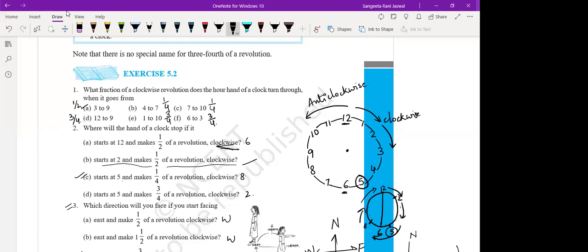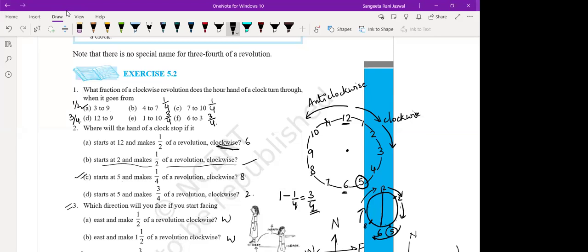So instead of counting from 5 till here it is 1/4, till here it is another 1/4, till here it is another 1/4. So that is 3/4. Instead of counting like this, it's better to move in the opposite direction and count 1/4. So a complete revolution minus 1/4 revolution will be 3/4 revolution.